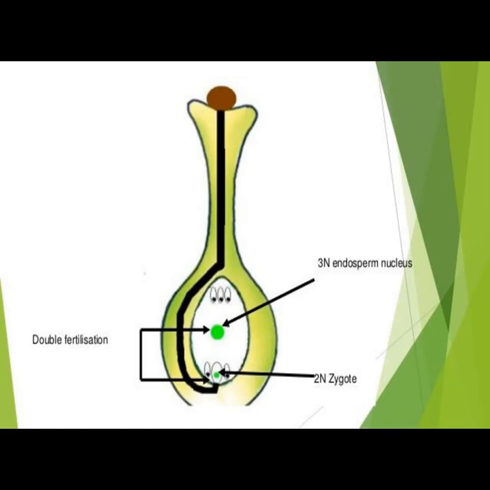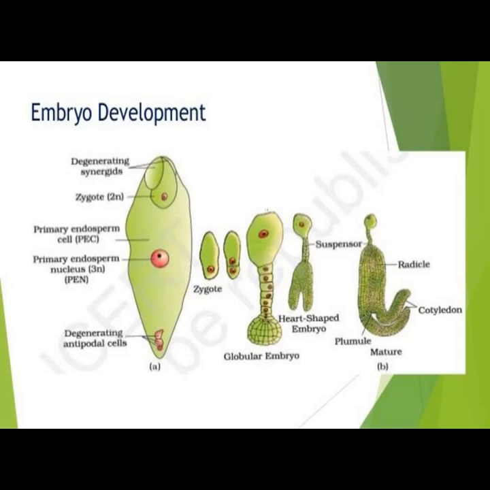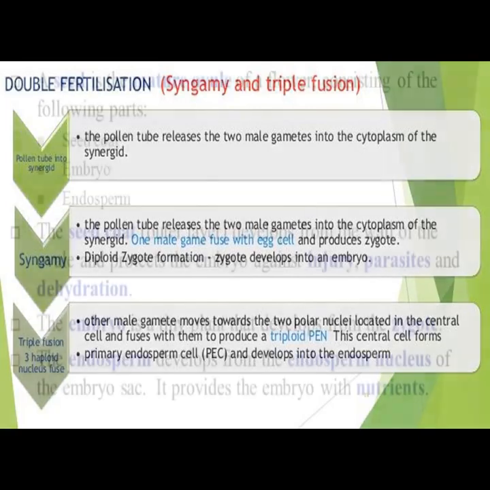Triple fusion. Here three haploid nuclei fuse. The other male gamete moves towards the two polar nuclei located in the central cell and fuses with them to produce a triploid nucleus. This central cell forms the primary endosperm cell, PEC, and develops into the endosperm.